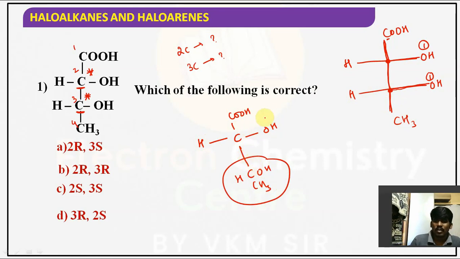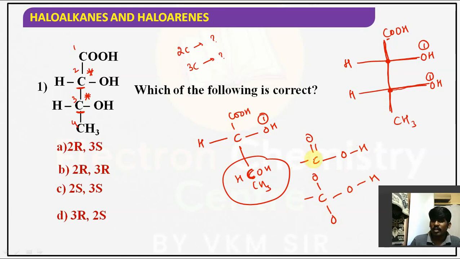Fourth group. So it is 1. But will it be second? Carbon connected to carbon, priority cannot be settled. But COOH, how do you write it? C double bond O, OH. Means C, O, O, OH. Why? Because the double bond is duplicated, as 2 single bonds. So obviously 3 oxygens are there, but here only 1 oxygen. So priority is given to this one as 2, and it is 3. This is 1, it is 2, and next this carbon down is 3 and this is 4.